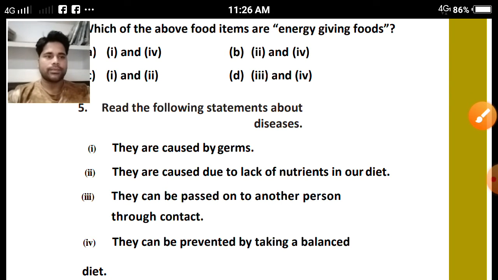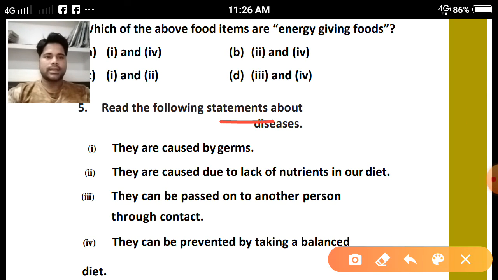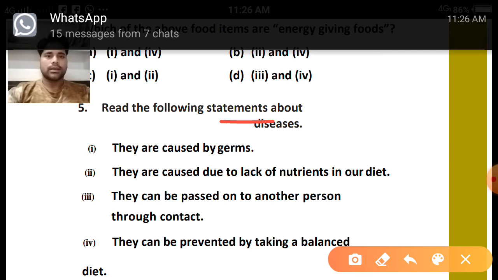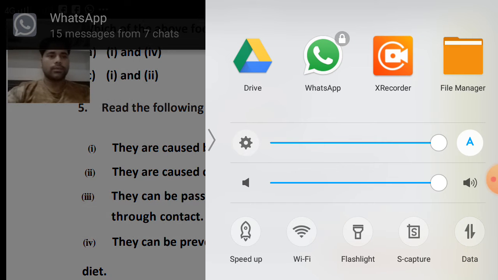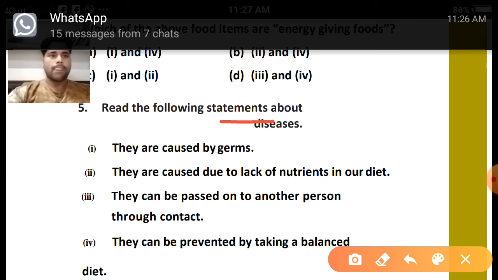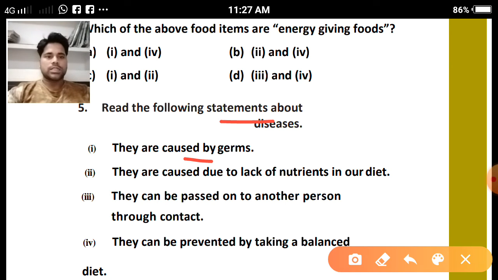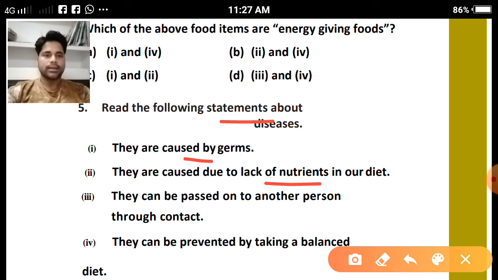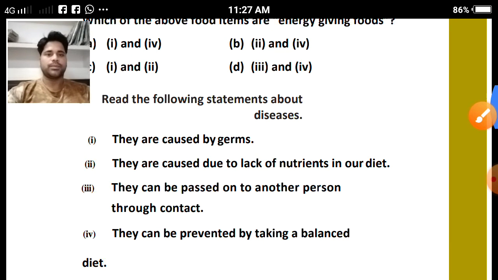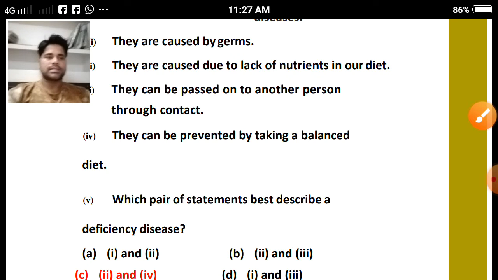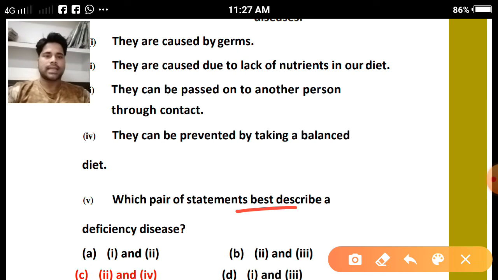Question number 5. Read the following statements about diseases. They are caused by germs. They are caused due to lack of nutrients in our diet. They can be passed on to another person through contact. They can be prevented by taking a balanced diet. Which pair of the statements best describes a deficiency disease?